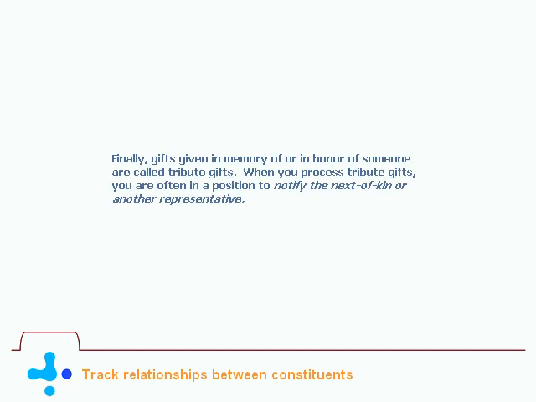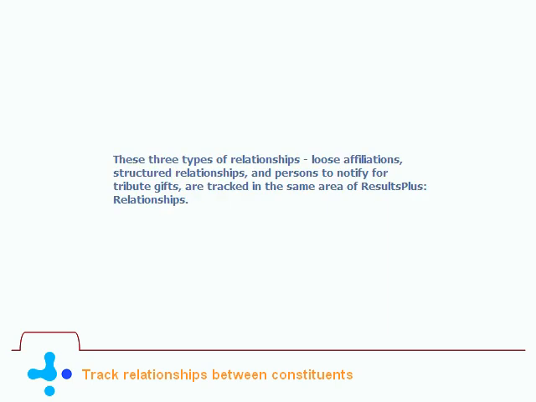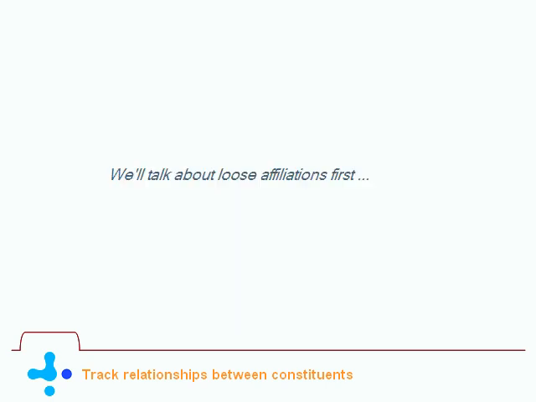Finally, gifts given in memory of or in honor of someone are called tribute gifts. When you process tribute gifts, you're often in a position to notify the next of kin or another representative. These three types of relationships, loose affiliations, structured relationships, and persons to notify for tribute gifts, are tracked in the same area of ResultsPlus, relationships. We'll talk about loose affiliations first.